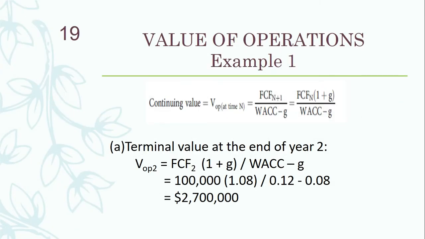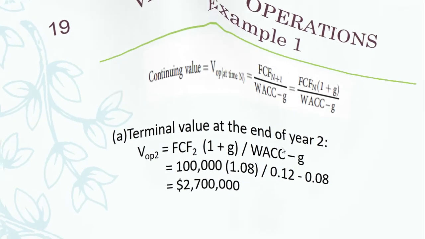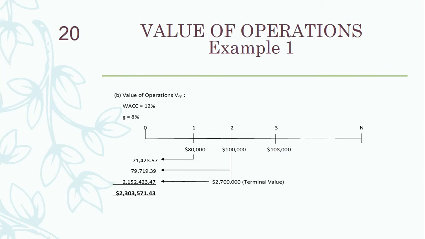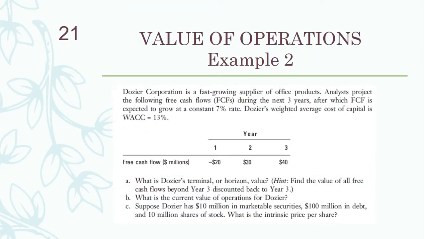So this is how we calculated the terminal value using the formula: future free cash flow at the end of year n times 1 plus g, divided by WACC minus g. Then in part B we calculated the value of operations for the same firm. Now let's move to the second example. Again, the same concepts that we have covered so far, that is, the terminal value and the value of operations.